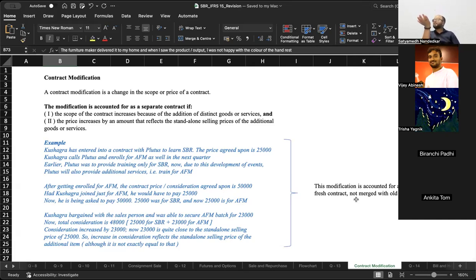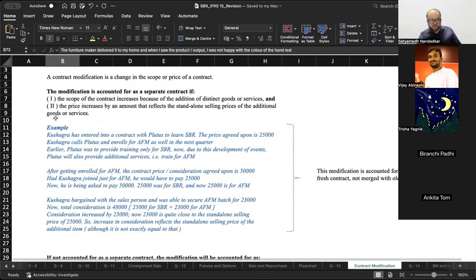The contract price increased by how much? It increased by 20,000, which is reflective of the standalone selling price of the AFM class. It means if an individual came and joined only for AFM, I would charge 20, so that person would have to pay 20,000 to me. How much did I charge Ankita for this additional service? I charged her 20,000. So this is a separate contract. This addition to the contract or modification should be treated as a separate contract.